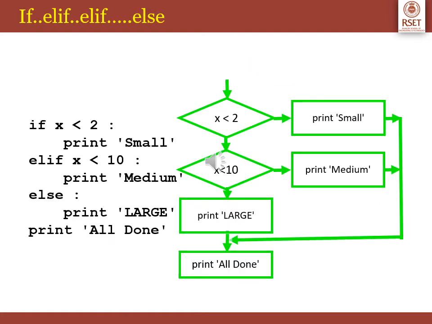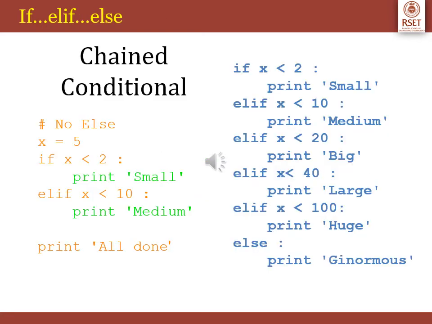Chained conditional statements are used to check multiple expressions with the help of the elif statement and execute the block of statements written just below the elif statement whose condition is true. Similar to else, the elif statement is optional. There can be more than one elif statement, as shown in the example. Here is an example where there are multiple elif statements and also an else statement. Please note the indentation for each block of if, elif and else.